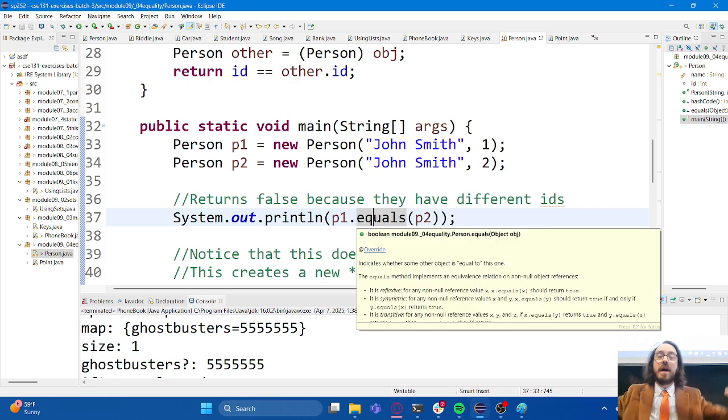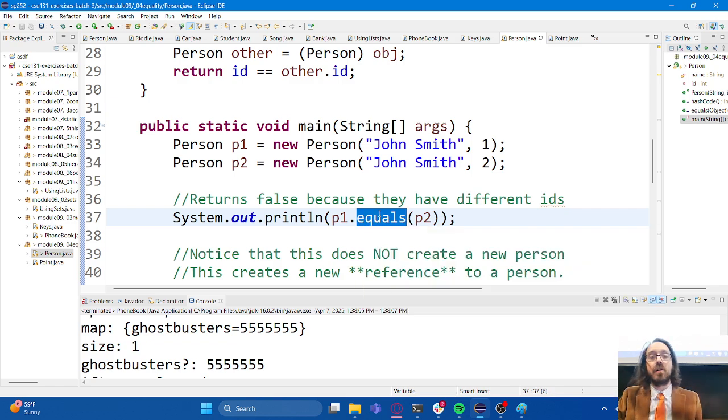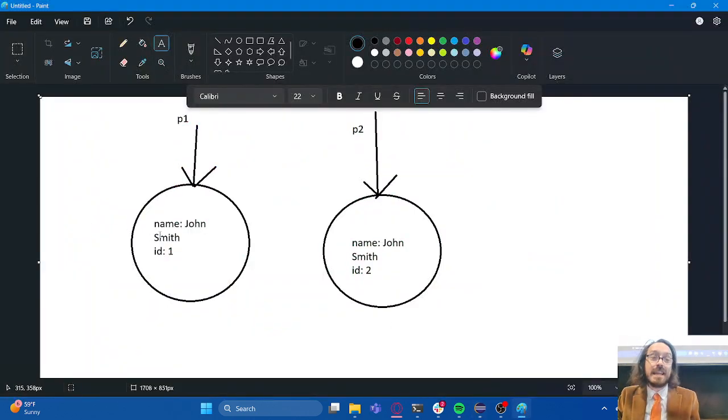This will check to see if you have twins, right? If you have a carbon copy. Not just one object, but two objects that have the same instance variables. That is going to be a true equality statement in terms of dot equals. So whenever you come across a dot equals statement, you're going to look at the values for P1. All right, the name, yeah, that does match, right?